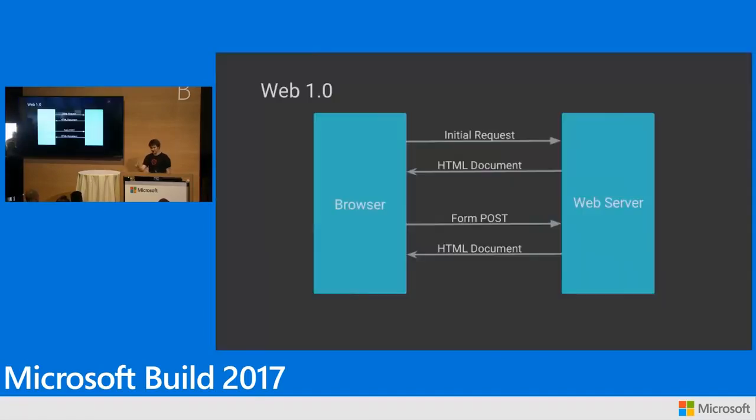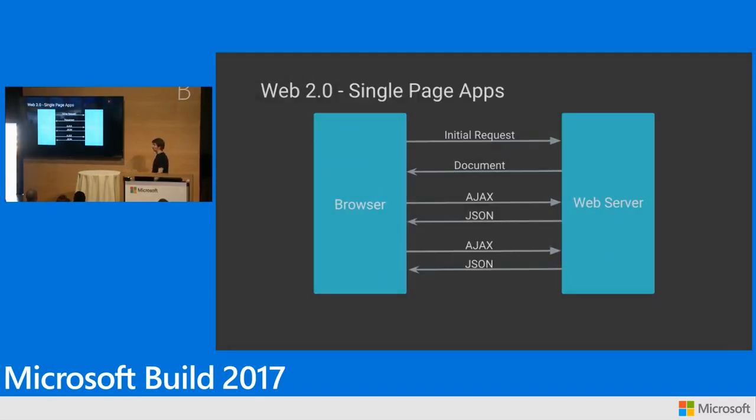OK, so just a quick review. Web 1.0, this is where we came from. This is where we all started. The basic idea is you have a server. That server builds you an HTML page. That HTML page gets sent out to your browser. Your browser renders it, repeat.